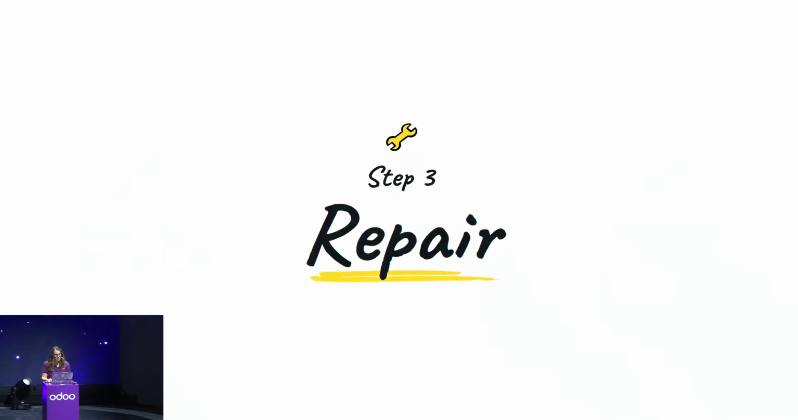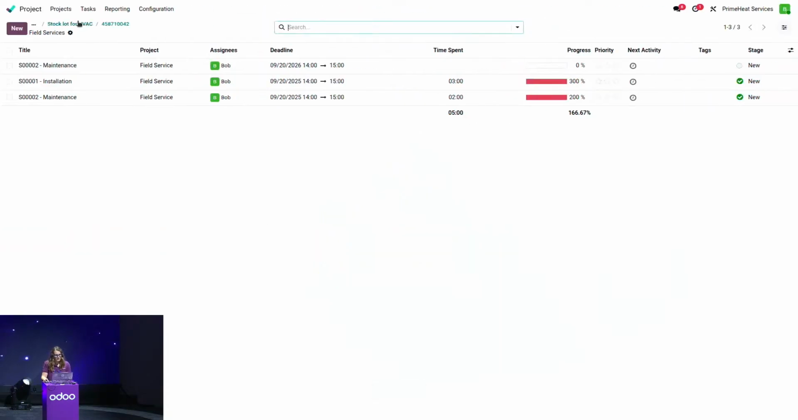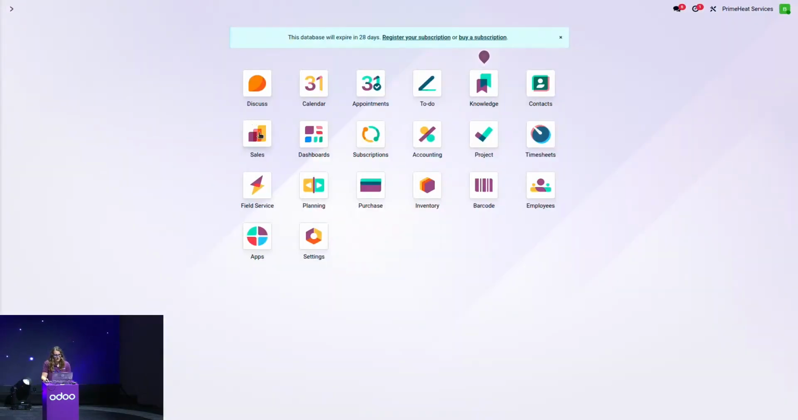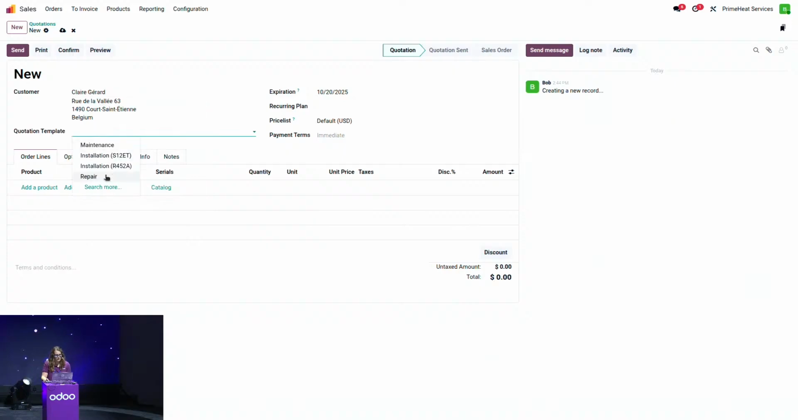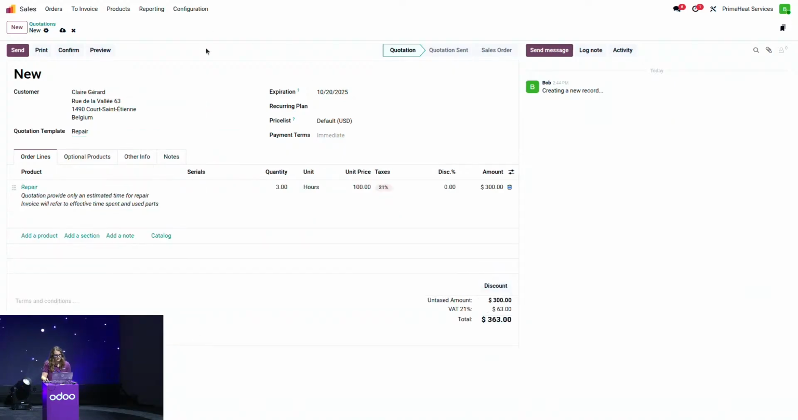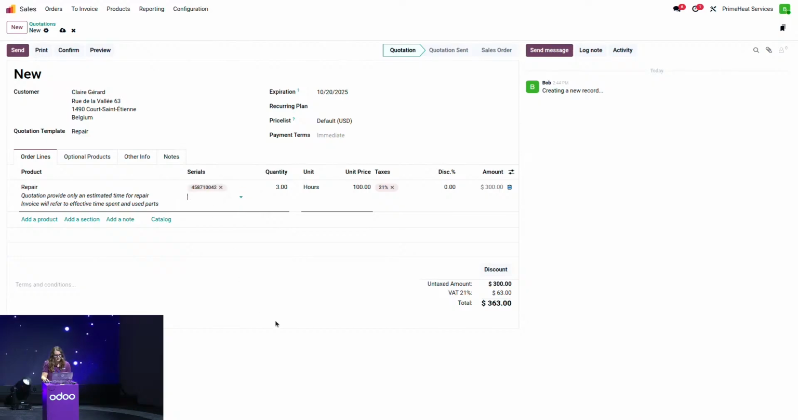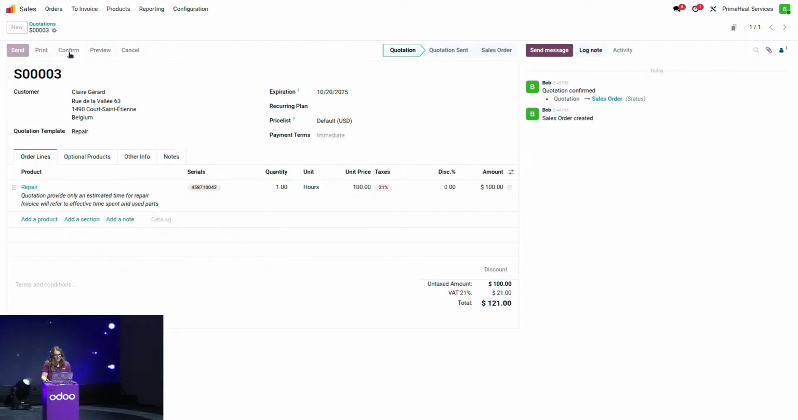Let's go to step 3. We need to perform a repair on that serial number. In my case, I'm going to create a quote again. I'll be selecting Claire, and as usual, I will take here my repair quotation template. In my case, I'm only providing an estimation of the time that it will take, and the real time will be invoiced afterwards. So I will add here my serial number, and Claire can decide to validate the quote or not. In my case, she will validate it immediately, so I'm just going to confirm it.